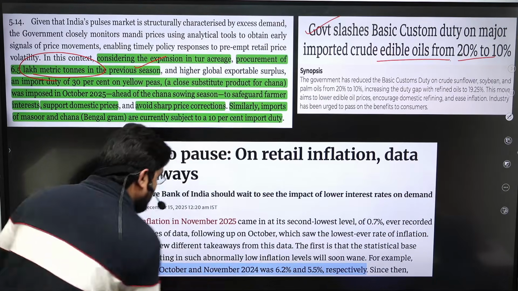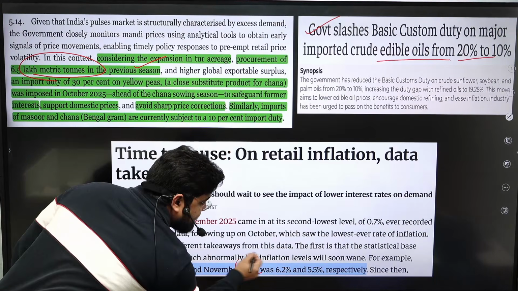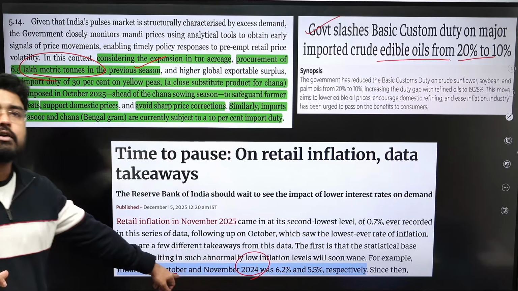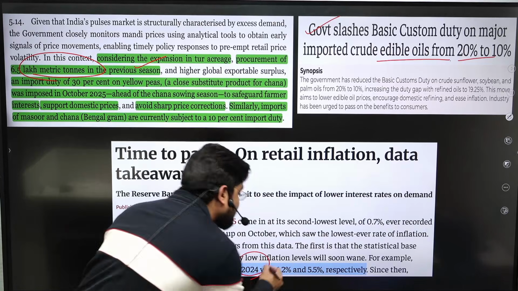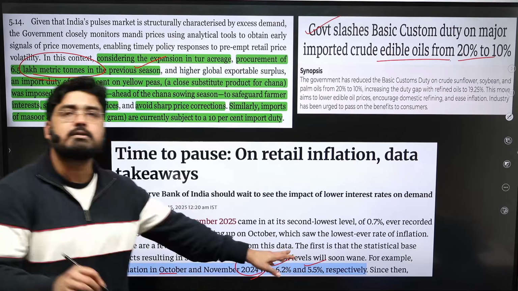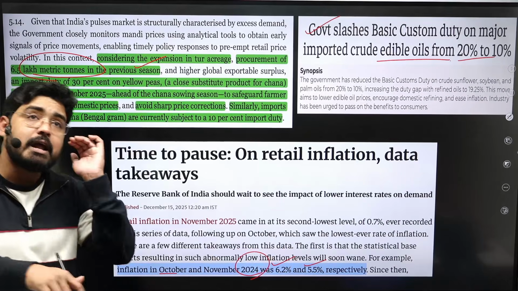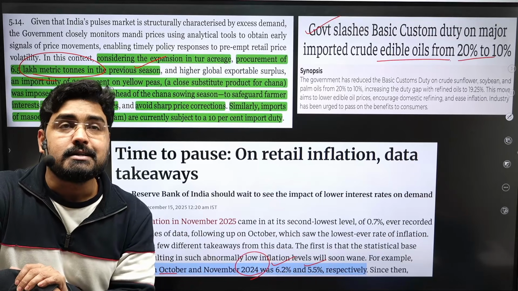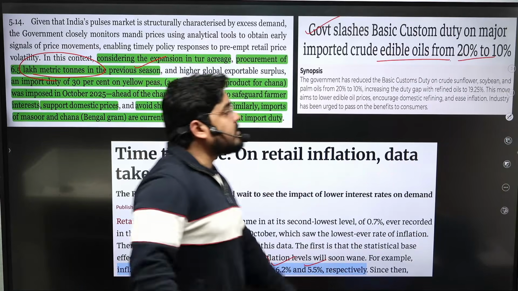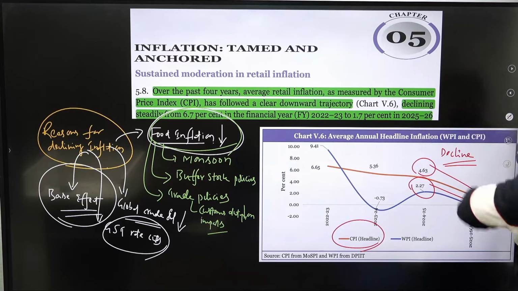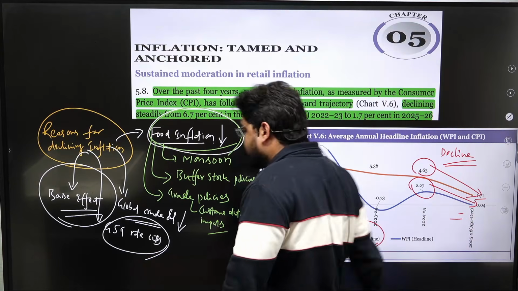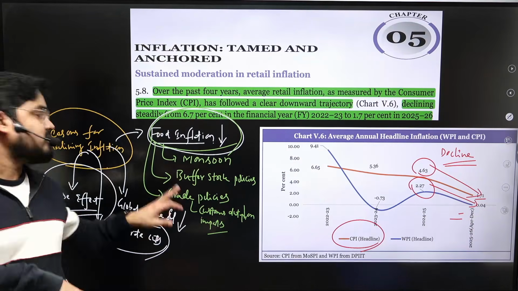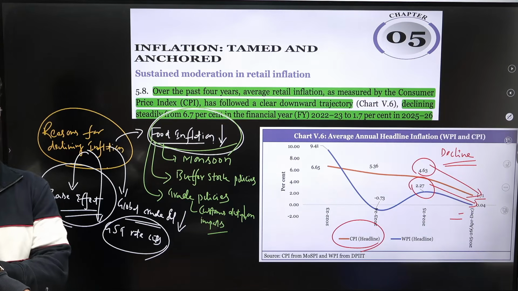Last year in October 2024 and November 2024, the inflation was around 6% and 5.5%. That means they were around the 6% mark, right? So that resulted in reducing the inflation this year in November and December, because of the base effect, right?